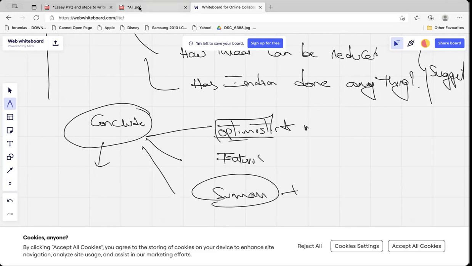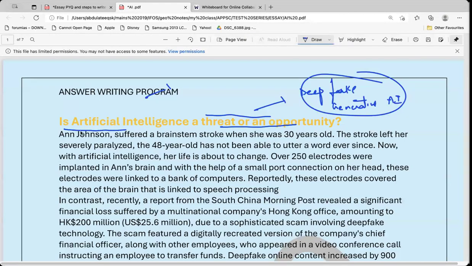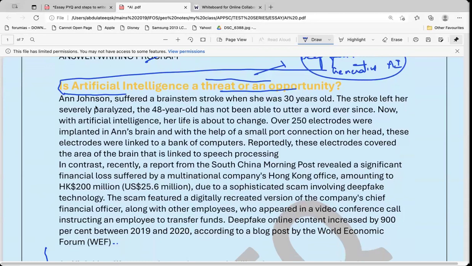Now see, in the introduction, what will I write for this question? Is AI a threat or an opportunity? Now I cannot decide, yes, it is a threat or yes, it is an opportunity. No, I have to raise a debate. Why has this debate come up? So I have used current affairs. This is the same thing I shared in the Telegram channel 10 days back. I have used my same content. I have not prepared anything extra.